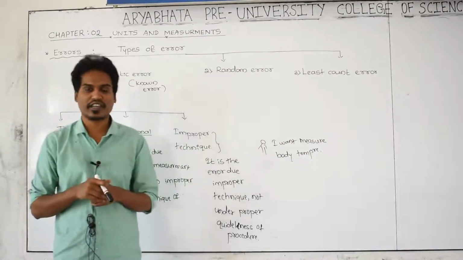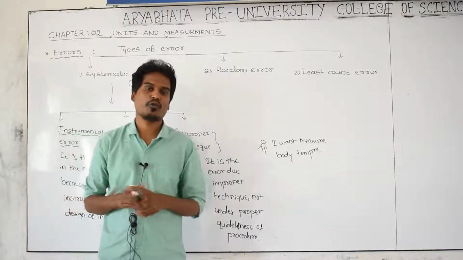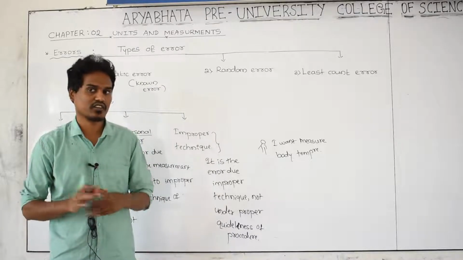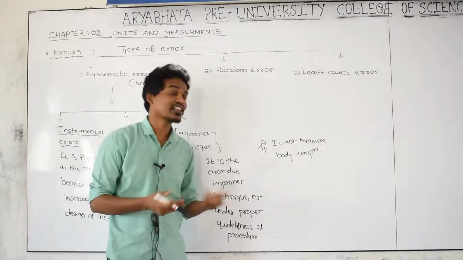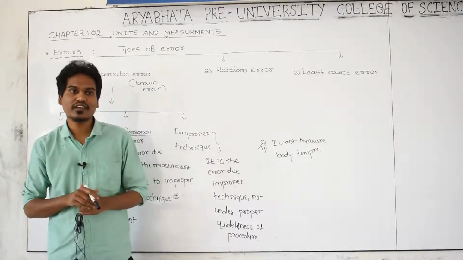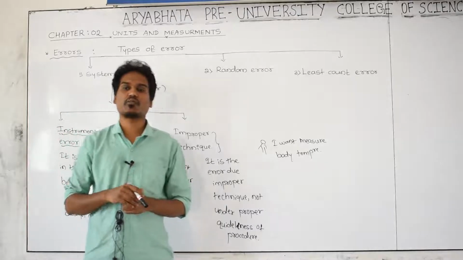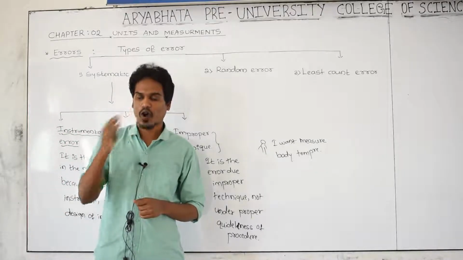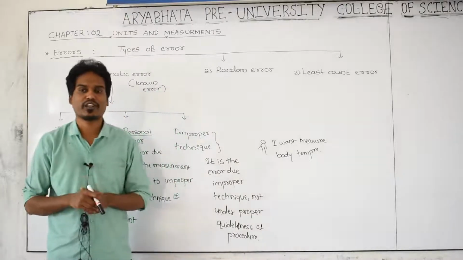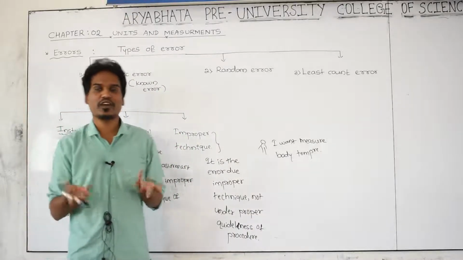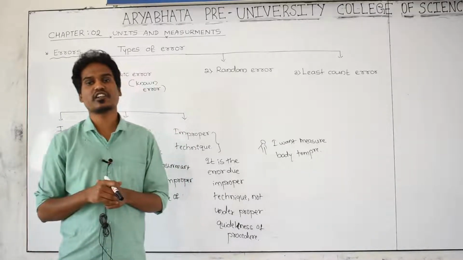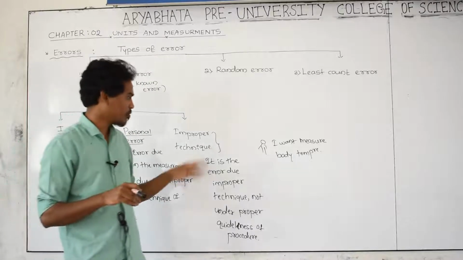That is a proper technique, the proper procedure to measure the body temperature. That is correct. But some people maintain improper technique. Instead of keeping the thermometer in the armpit, they keep the thermometer inside the mouth or in the hand. Then the temperature you get is not correct, that is not the body temperature. That's why after measuring, that value is not correct, it is not near the true value. In that case, the measured value has an error. Therefore that is an improper technique.